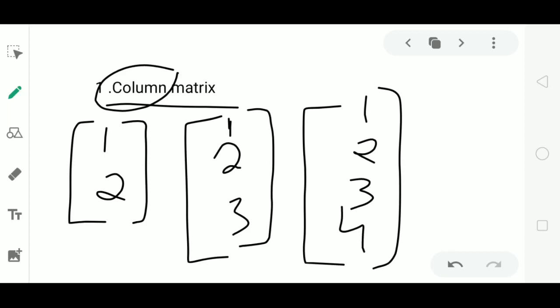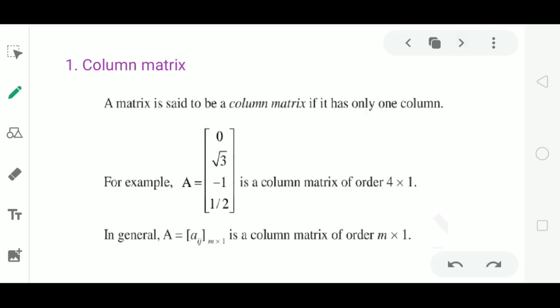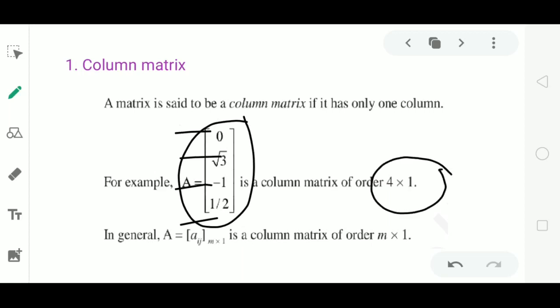Now, how can we define the column matrix? A matrix is said to be a column matrix if it has only one column. For example, matrix A has only one column and 4 rows. That is, the order of this matrix is 4 by 1.